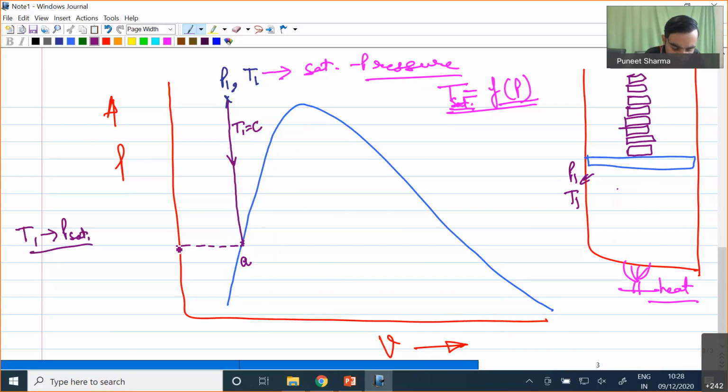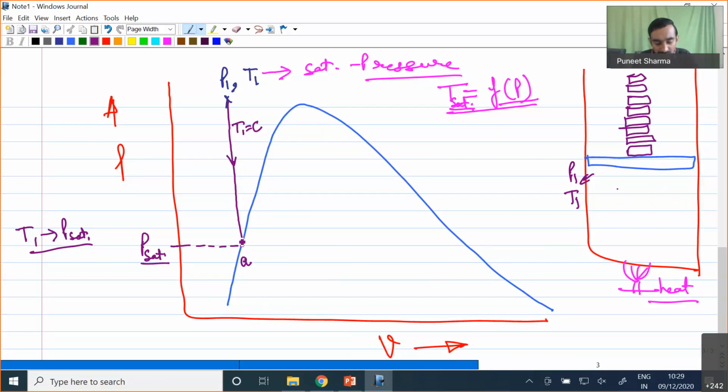So whatever pressure we have corresponding to this will be nothing but the saturation pressure corresponding to the temperature T1. This T1 corresponds to the saturated liquid phase, so we can say that the fluid inside this piston cylinder arrangement is our saturated liquid state.